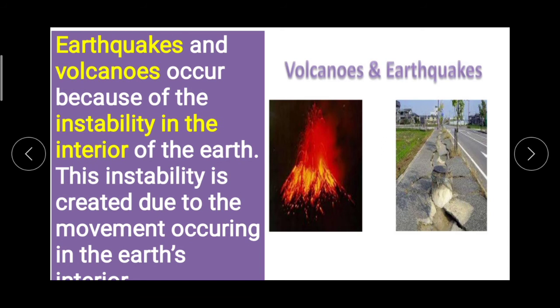We're going to study these movements in three parts, that is endogenetic movements, and exogenetic movements part first and part second. For the organisms living on earth, these events are disastrous because there is loss of life and property because of such kind of natural calamities. And in this topic, we'll get introduced to endogenetic movements, that is what? Internal movements. The word endogenetic means internal movement, so not on the earth's surface.